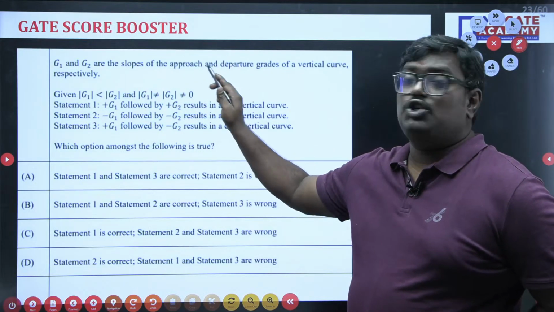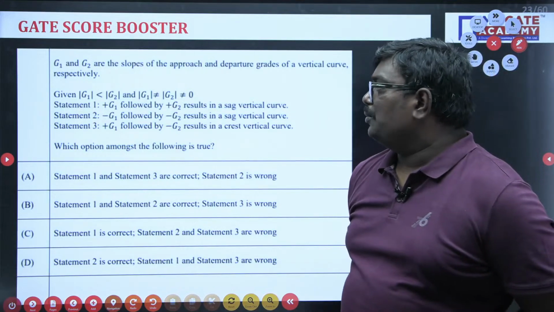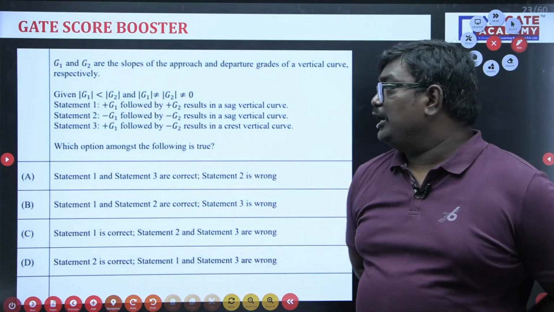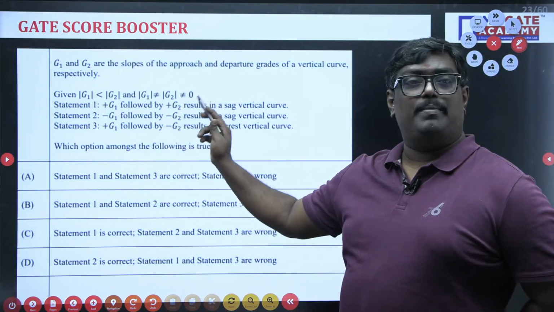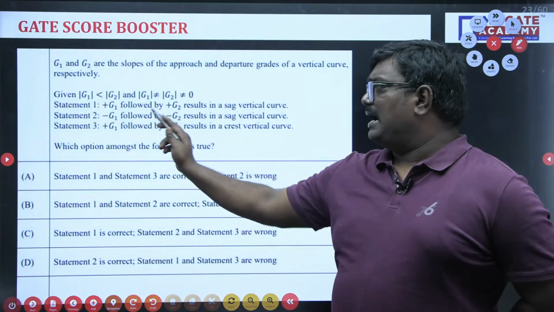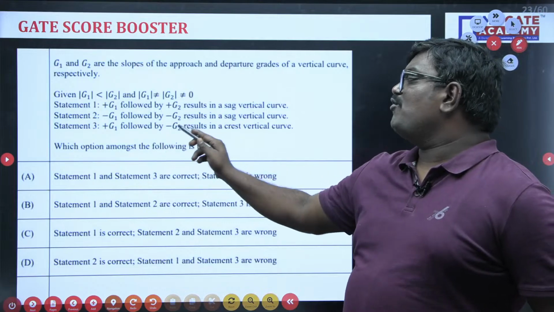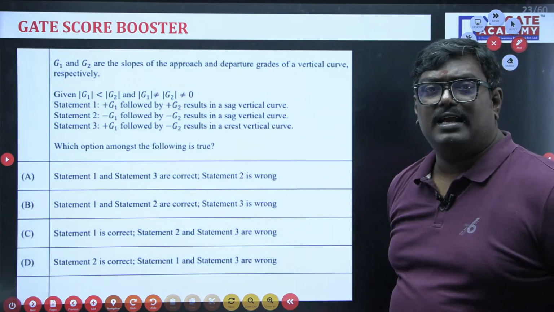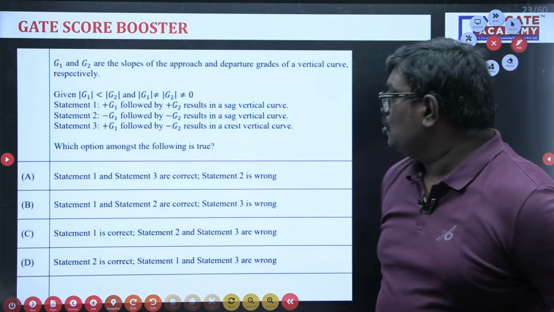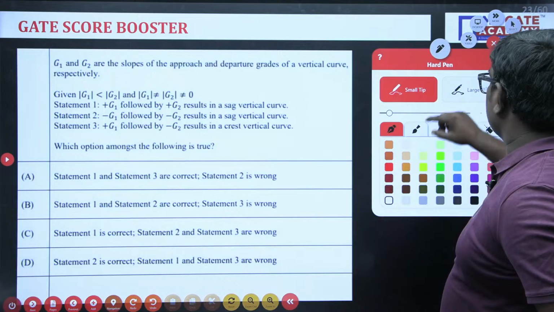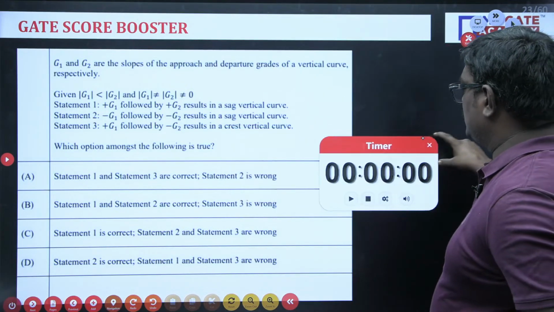If G1 and G2 are the slopes of the approach and departure grades of a vertical curve, given G1 is less than G2 and G1 is not equal to 0: statement 1, G1 followed by G2 results in a sag curve; statement 2, minus G1 followed by minus G2 results in a sag vertical curve; statement 3, G1 followed by minus G2 results in a crest curve. Which among the following statements is true? We'll start the timer.